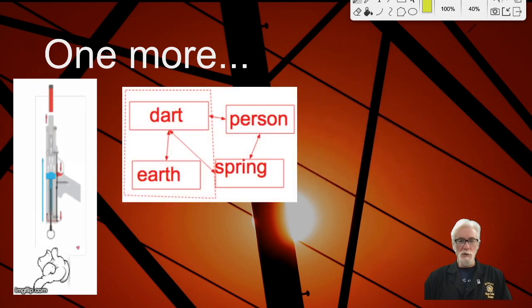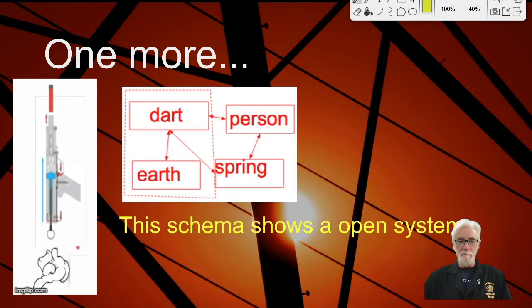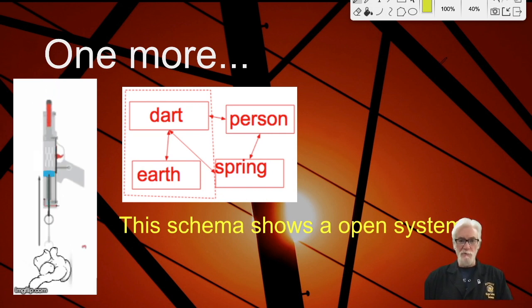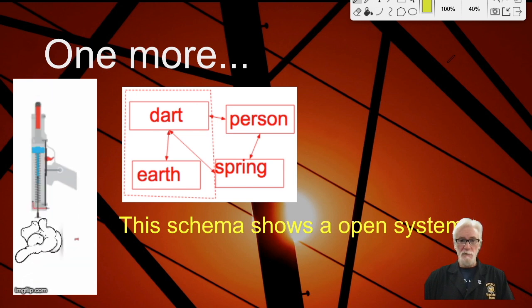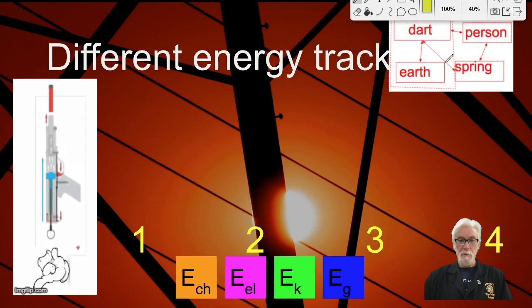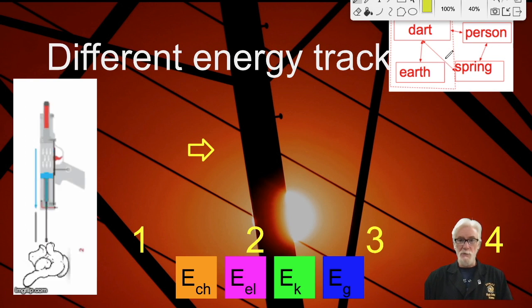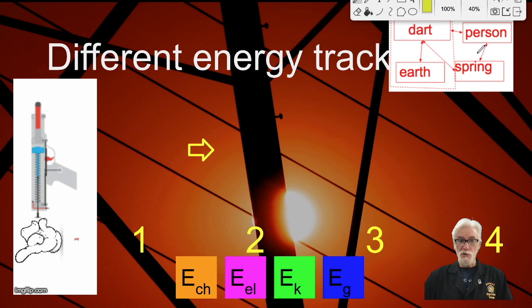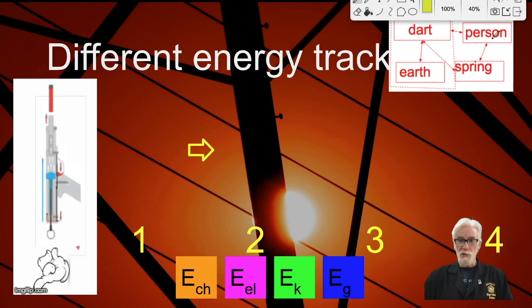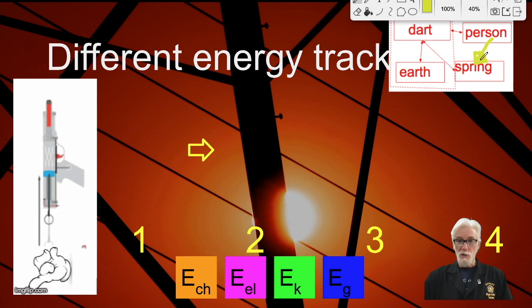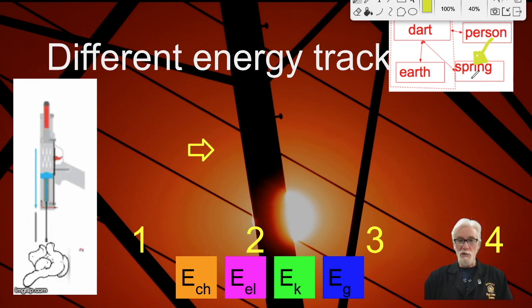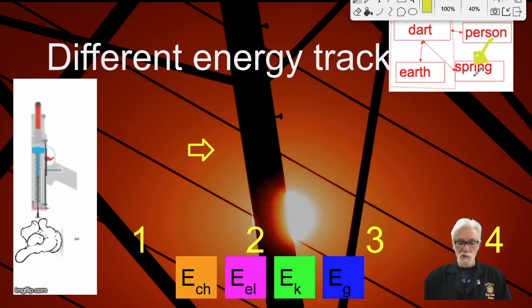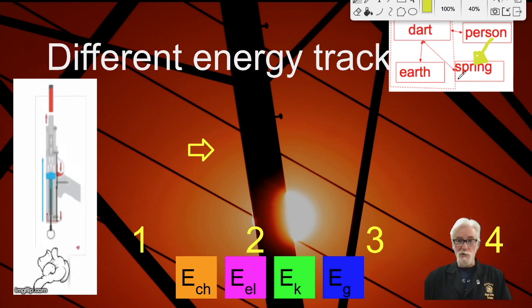Here's another open system, and now only the dart and earth are in the system. Again, this is an open system because there are some things outside the boundary that could transfer energy in or out. So there's different energy tracking again. At first, no energy is stored because it was all ETM, and that's in the person. Then, as the first change happens, as the spring is armed, energy transfers from the person to the spring. But when the energy transfers from the person to the spring, that entire exchange happens outside the system. So at position 2, there's still no energy stored in the system.